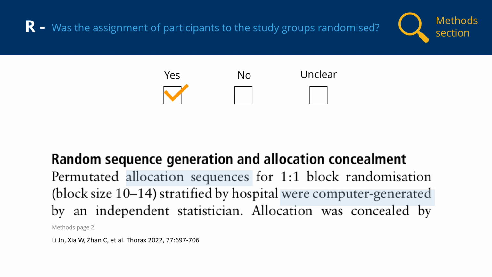Lee et al. used a process called block randomization, which is a way of ensuring that a similar number of participants are allocated to the treatment and control groups. The randomization process is also stratified by hospital. This is done because the study recruits participants from 3 different hospitals, where there may be differences in the characteristics of the patients and or the manner in which they are treated. Stratified randomization is often used in multi-site studies, and in this case results in an even split of people from the different hospitals across the study groups. It's a way of ensuring that any potential confounding factors are evenly distributed between the study groups.